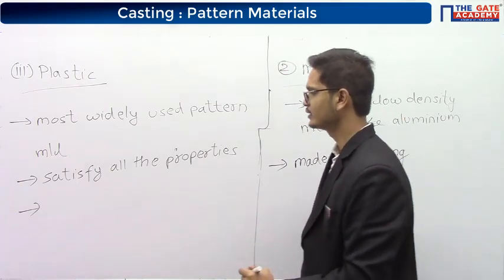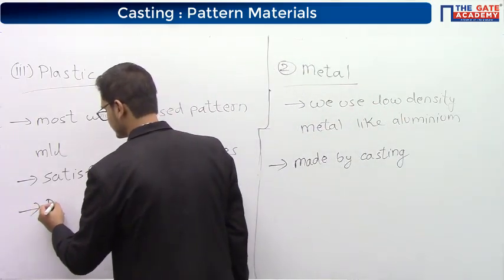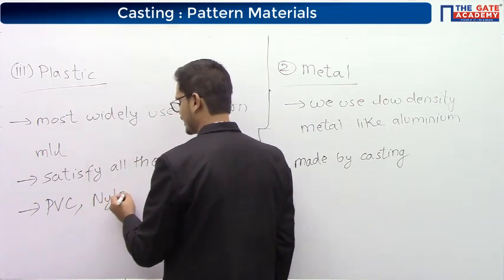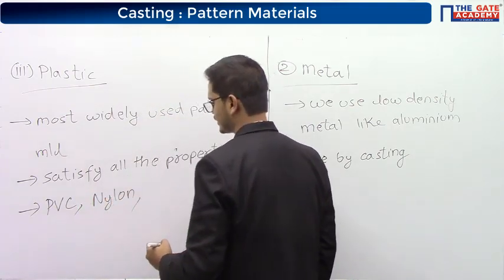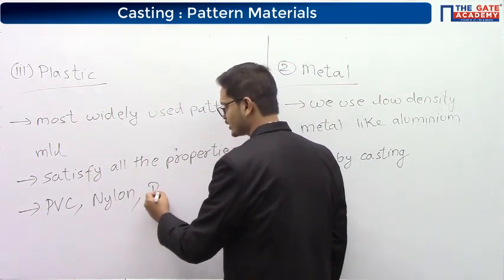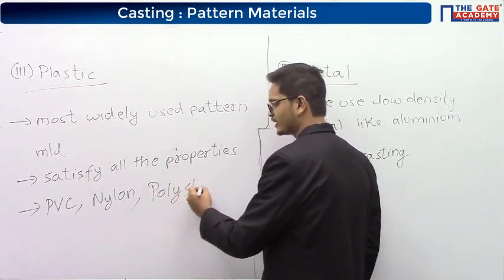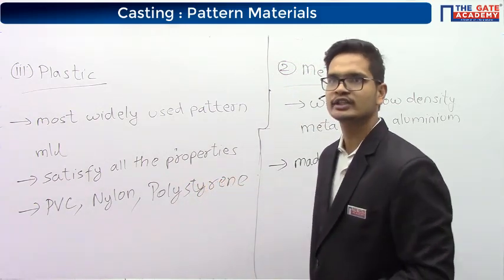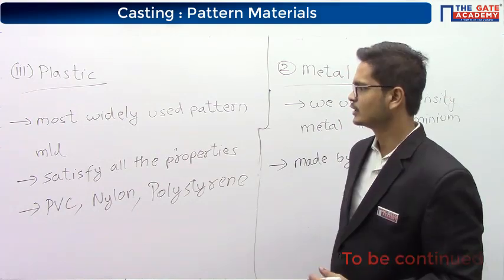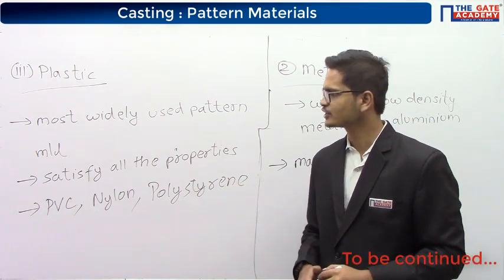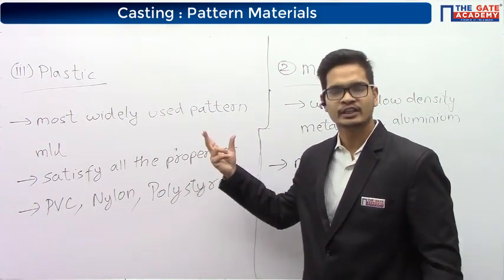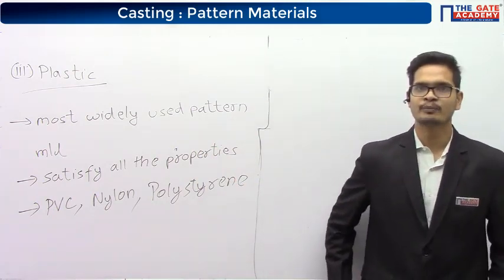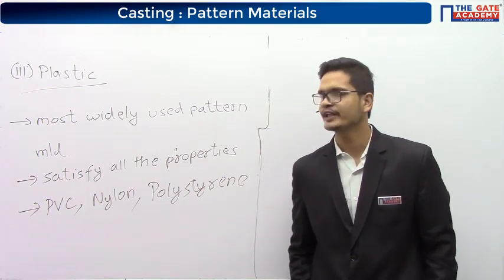Examples are PVC, nylon, and even the polystyrene that we saw. Polystyrene is also a plastic pattern. So these are some commonly used plastic materials. In fact, in the second video that we saw, the pattern material was plastic, if you remember. Next two pattern materials are wax and mercury.